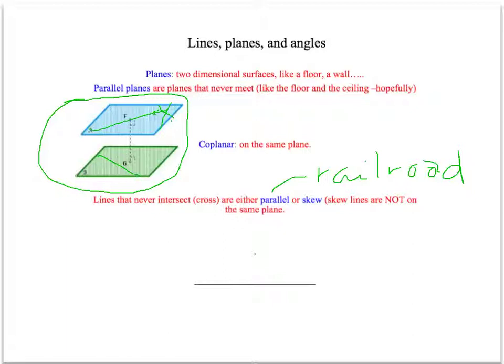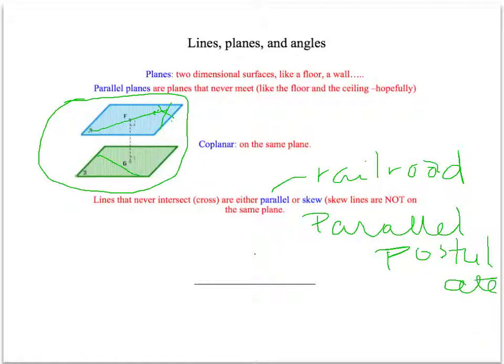Alright, the parallel postulate. Basically, what the parallel postulate tells us is if I have a line, like this one right here, there's a point that is not on the line, and you can see that black dot up above it, and there's a green dot below it now.